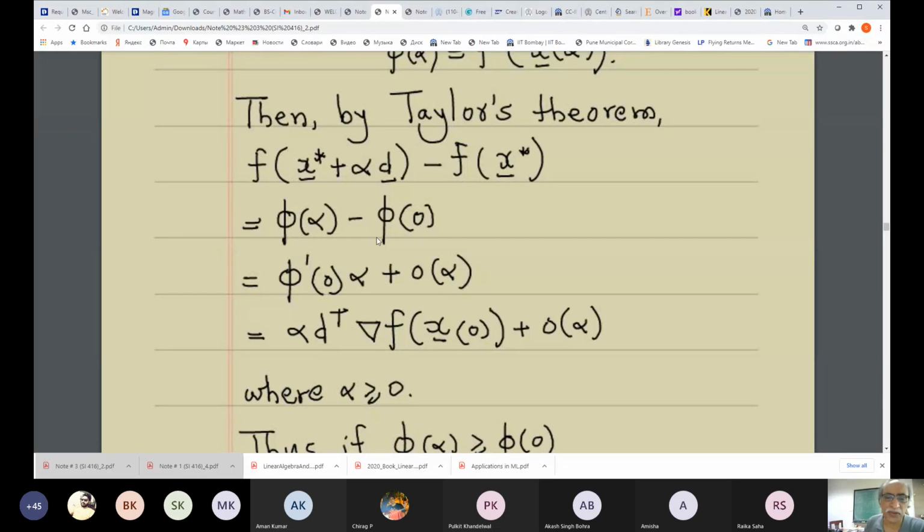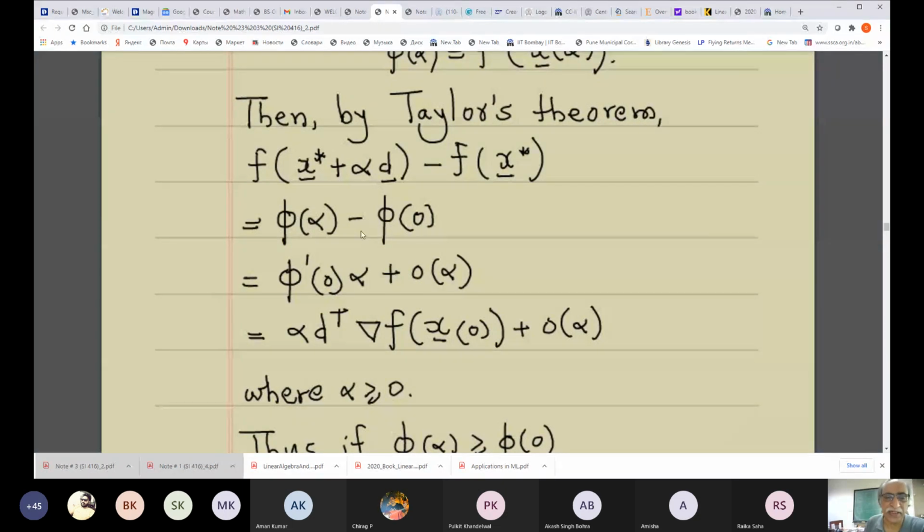If you divide, what does that mean? That means that phi alpha minus phi 0 over alpha minus phi prime 0 approaches 0 as alpha tends to 0. That is the meaning of small o of alpha.